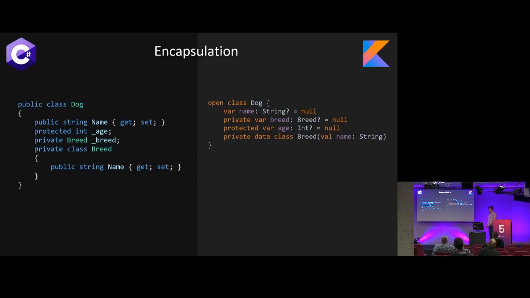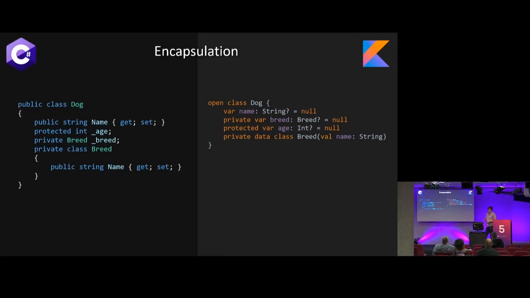In Kotlin, we have all of the same ones, but there's also a little bit more. One thing you'll notice right away is that all of a sudden we've got this open keyword in front of our class. Just like everything is default public, it's also default final, which, if you're not familiar from the Java world, is essentially saying that it's a default public sealed class in C#. So in order to say that something can inherit from Dog, we throw the open keyword. And if you, for whatever reason, need to explicitly say that it's not inheritable, you can throw final up there as well. Same thing with public. It is a keyword you can use, but it's default, so no one really does that. So you can keep everything on the left side, all on a line.